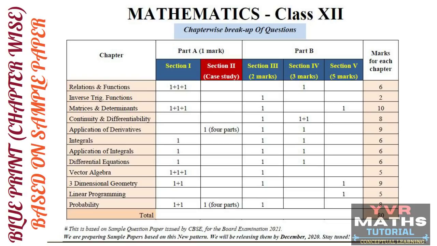Next, continuity and differentiability. This is the 5th chapter. In this chapter, there is no 1 mark question in part A. But in part B, they gave 1 two-marks question in section 3, and 2 three-marks questions in section 4. So total 8 marks from this chapter.